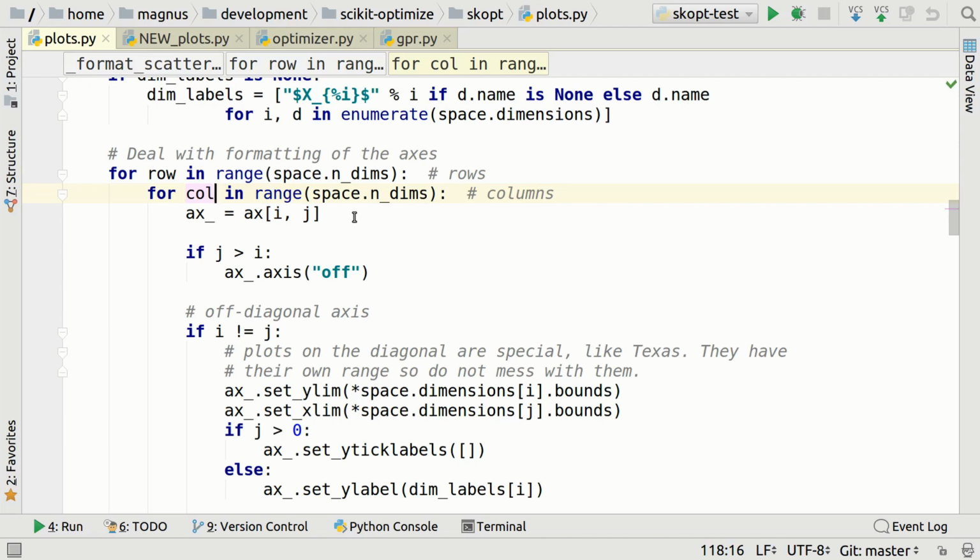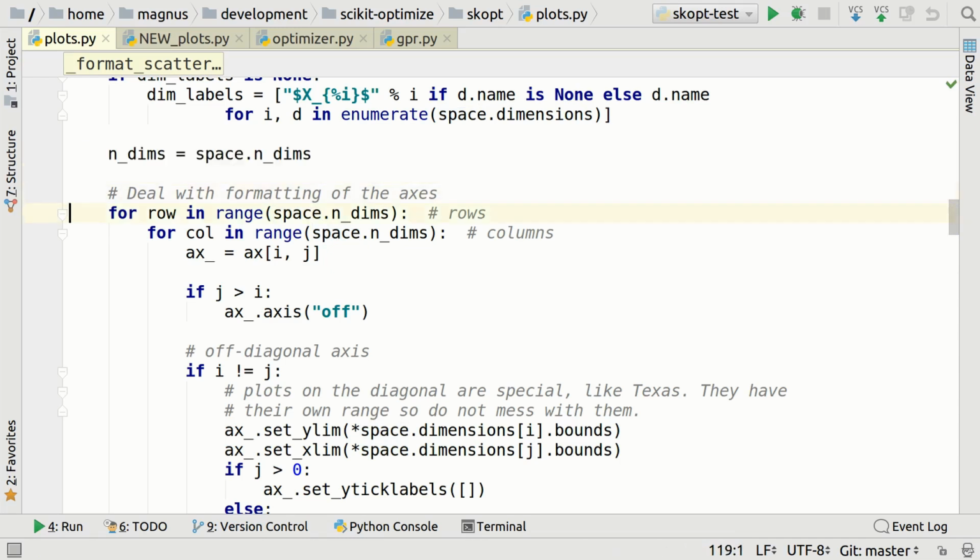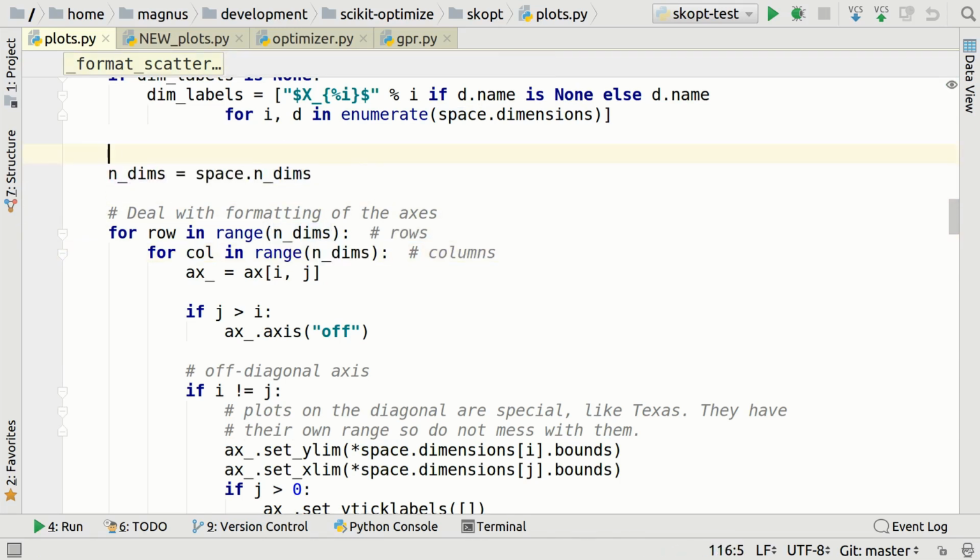Fine. Okay, let's change that. So the second thing I want to say is that if you are making a reference to something inside an object, and you do that many times, like you do with ndims here, you do it here, and you do it further below as well, then why not take the variable out like this? So we can just write ndims here, and then we make a little comment, number of search space dimensions.